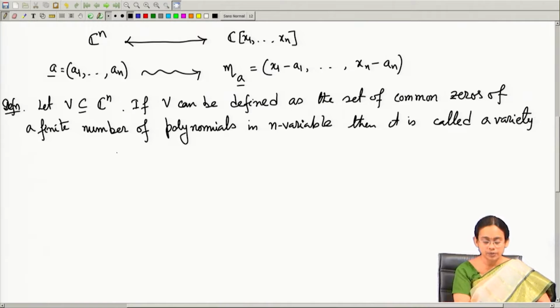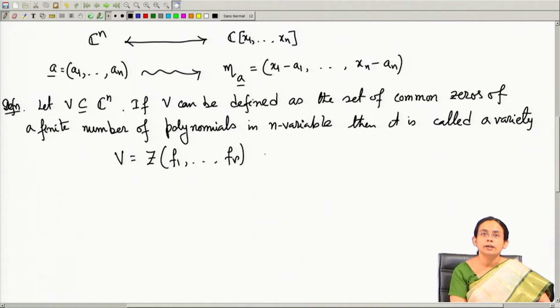That means V is said to be a variety if it is nothing but the set of common zeros of a finite set of polynomials. Say f 1 up to f r is a set of finitely many polynomials, and by Z I am denoting the common zeros of these polynomials. So, this is nothing but the solution of this system of equations f 1 equal to 0, f 2 equal to 0, up to f r equal to 0.